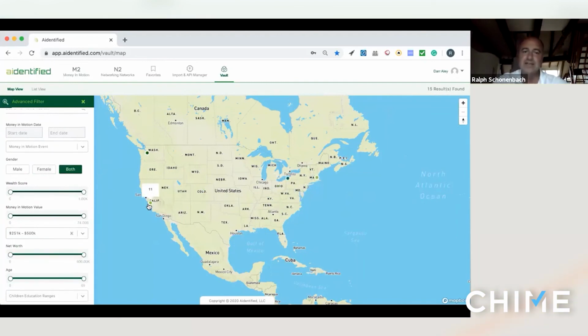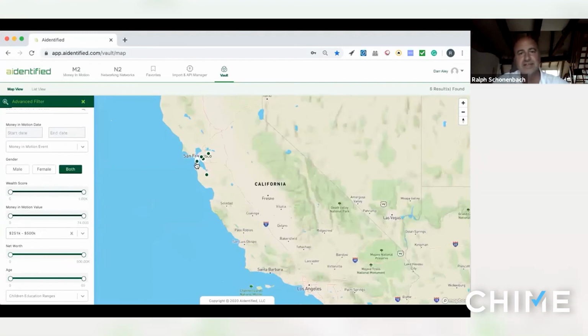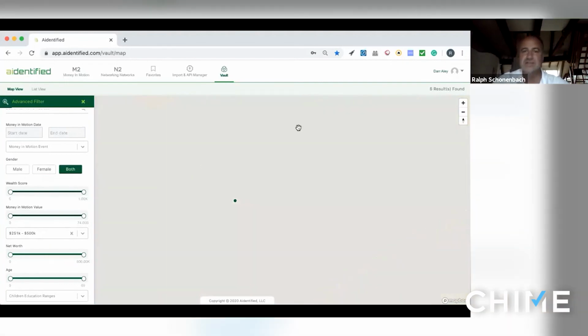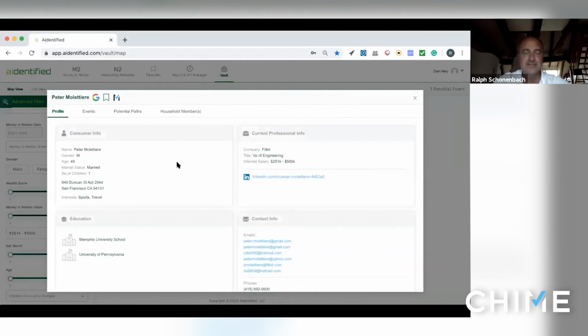And then you're able to drill into that and see who those people were that were involved in that. So you can get down to the street level, and then you can look at this household, and you'll see that this person here worked at Fitbit, married at this address, enjoys sports and travel, has this inferred income, and you have contact information.